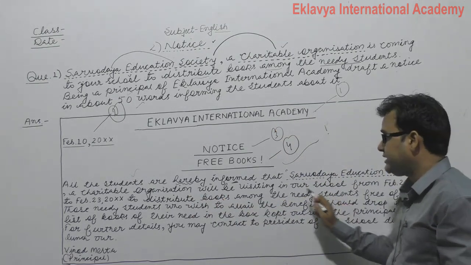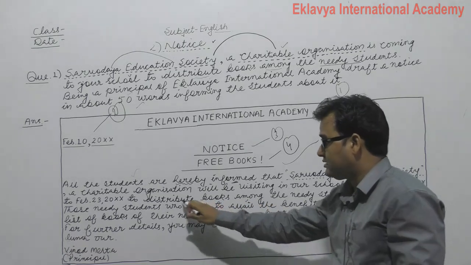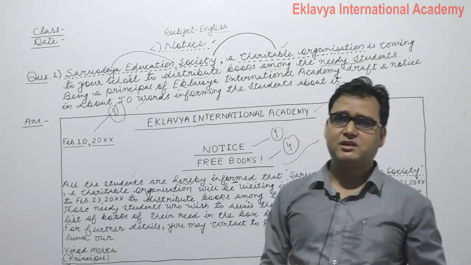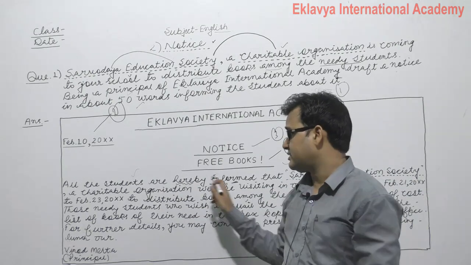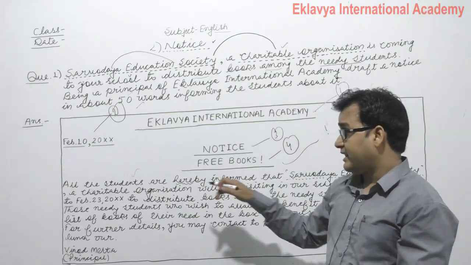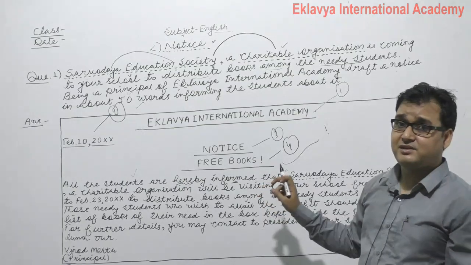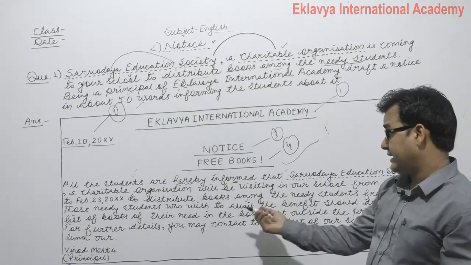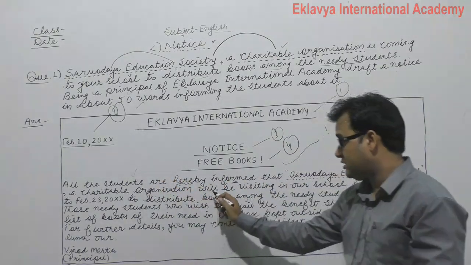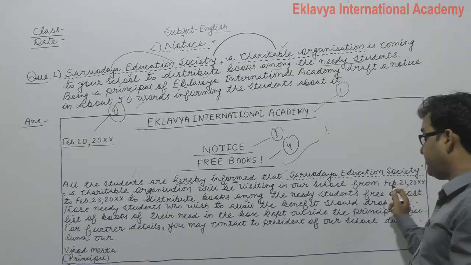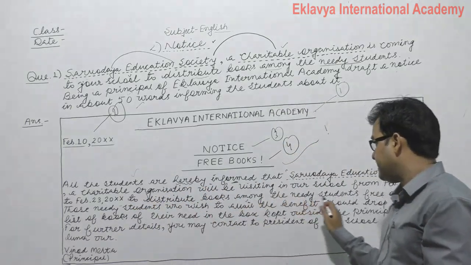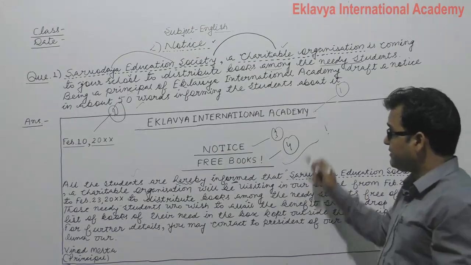Needy students के लिए, needy students के बीच में books distribute करने के लिए. The same thing which is mentioned in your question, I have just mentioned by writing the line like all the students are hereby informed that, or it is informed to all the students. Is it clear? By writing this line, we can mention those lines which are basically the objective of your notice question, like Sarvodaya Education Society, a charitable organization, will be visiting our school from February 21st to February 23rd to distribute books among the needy students. The same 2 lines which are given in our question.